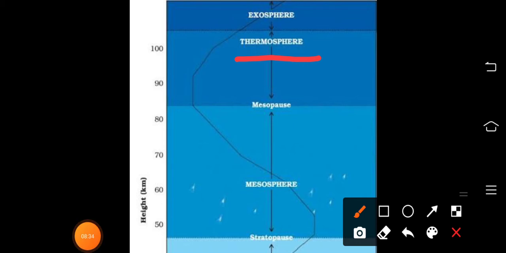Then beyond that the exosphere is there, and the exosphere merges with the outer space. Actually, the exosphere is the layer through which the artificial satellites are revolving around the earth.